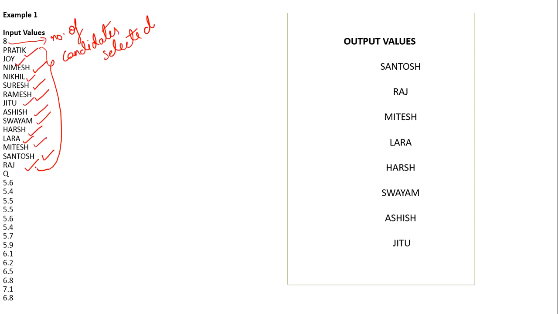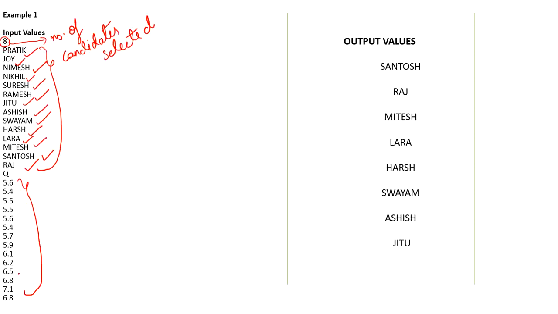And then we have to mention the height of these candidates. So here 5.6 height belongs to Prateek, 5.4 belongs to Joy, 5.5 belongs to Nimesh, 5.5 belongs to Nikhil, and this is how it goes. So basically we have to tell out of these candidates how many will be selected, and we have to select 8 candidates, because the number given here is 8.